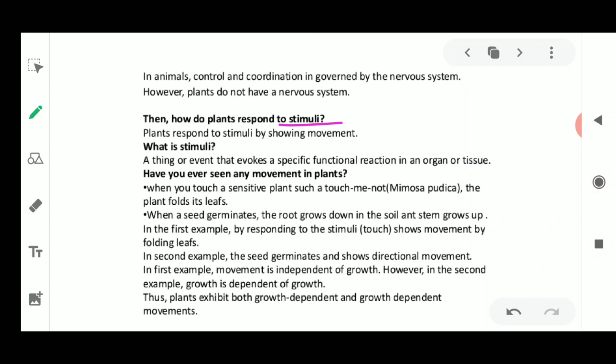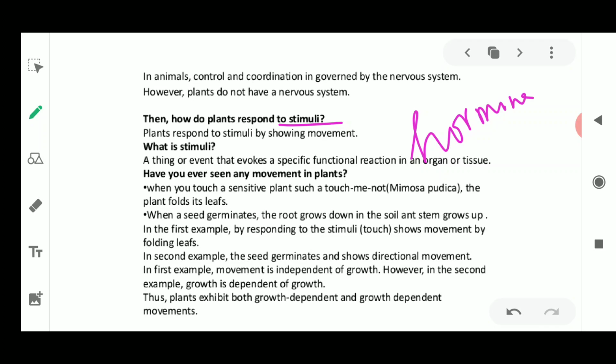Animals use both the nervous system as well as the hormonal or endocrine system for their activities, but plants do not have a nervous system, so plants use only hormones for their coordination. Thus the reaction or response of plants to different stimulus like light, gravity, chemical substances and water is due to the effect of hormones. So hormones play a very important role in the body of the plant.